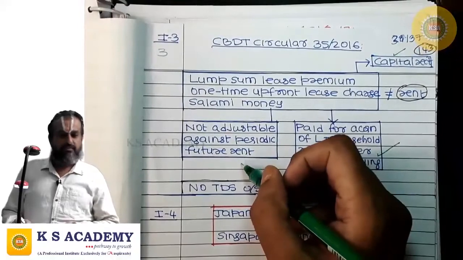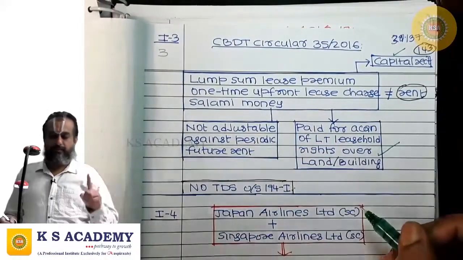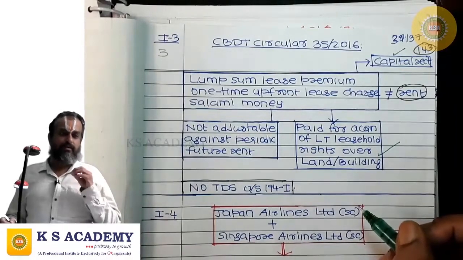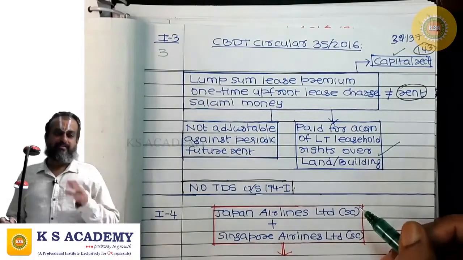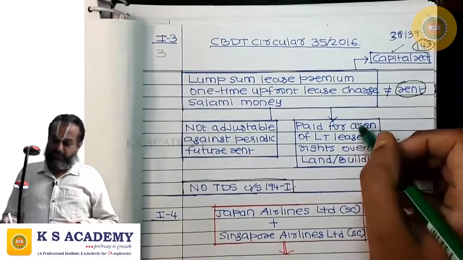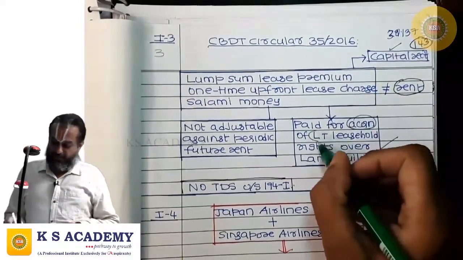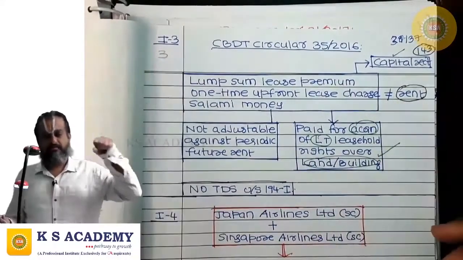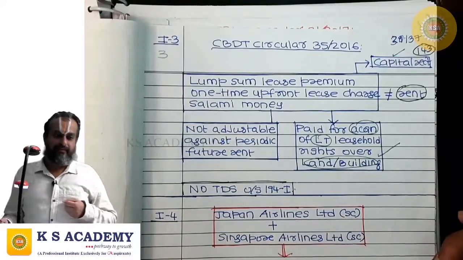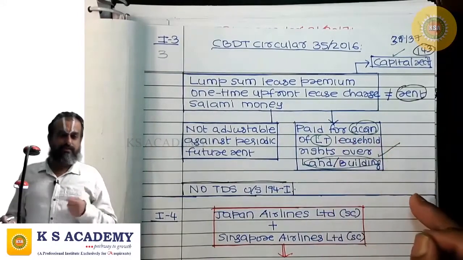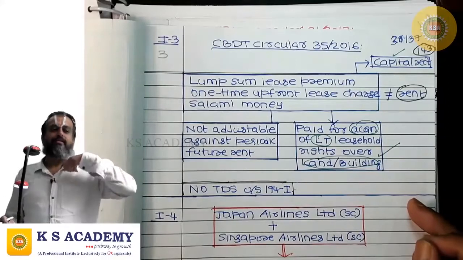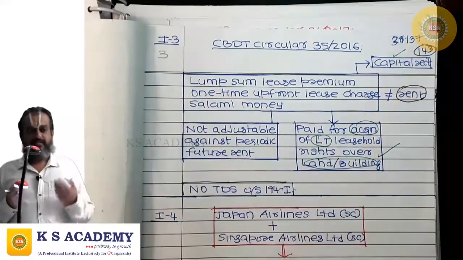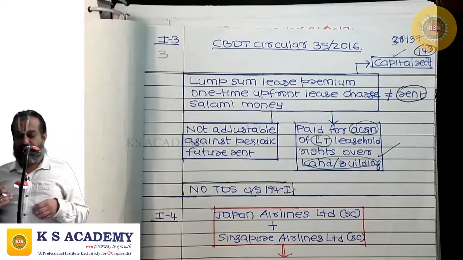Okay, so this is a one-time payment. We call it lease premium, lump sum one-time payment, salami money. This is paid for acquiring long-term leasehold rights over land or building. It's a payment made for getting a capital asset. Long-term leasehold rights over land or building is itself a capital asset. So for procuring it, we are making this payment to the owner of the land or building.